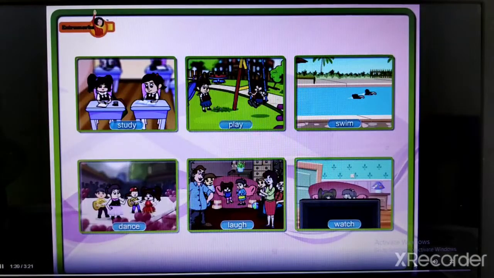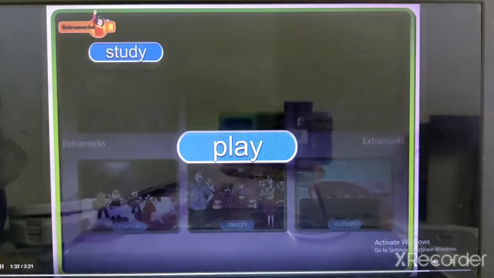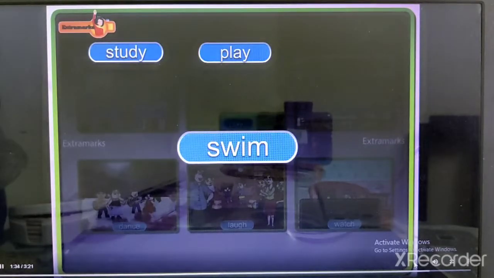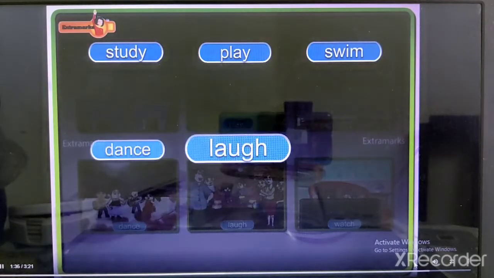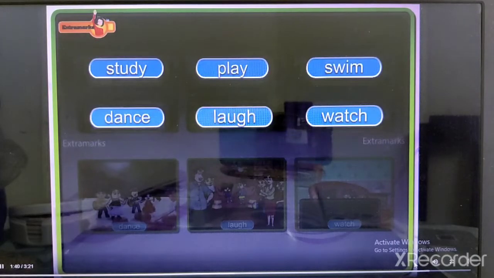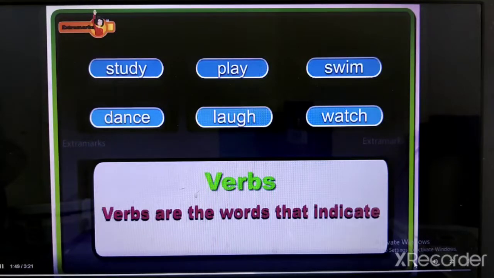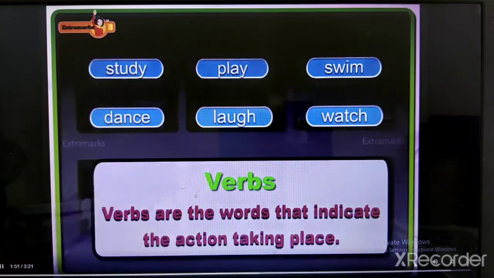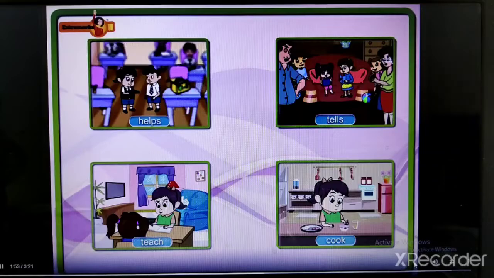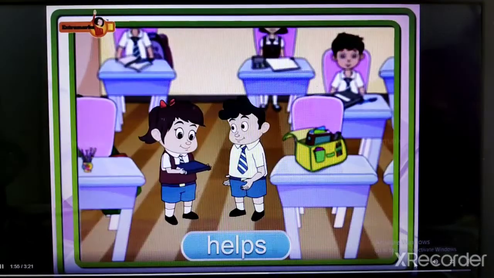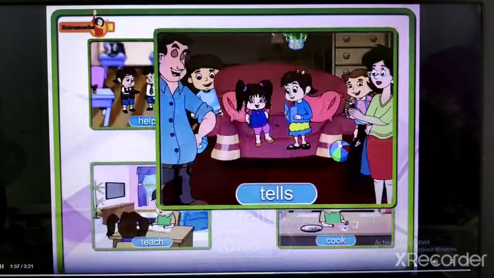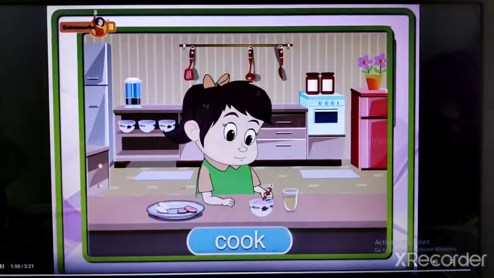Did you notice the words study, play, swim, dance, laugh, and watch? What are all these words? These words are called action words or verbs. Verbs are words that indicate the action taking place. What are the other verbs we came across? Helps, tells, teach, cook.